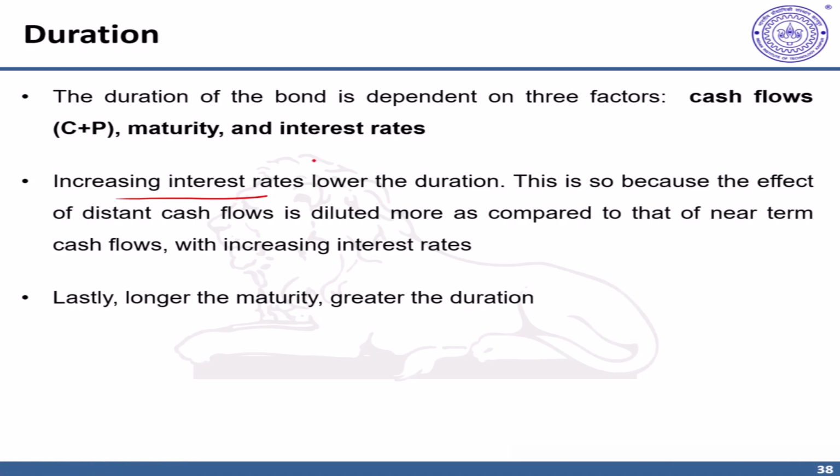Lastly, ceteris paribus, everything else remaining the same, higher the maturity, greater the duration. For example, think of two pure discount bonds. One is having 10-year maturity and one is having 5-year maturity. The 10-year bond obviously will have a higher duration. Or two bonds having same coupon rates, one having 20-year maturity, one having 15-year maturity. The 20-year maturity bond will obviously have a higher duration.